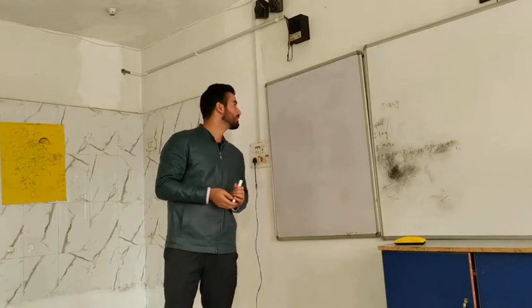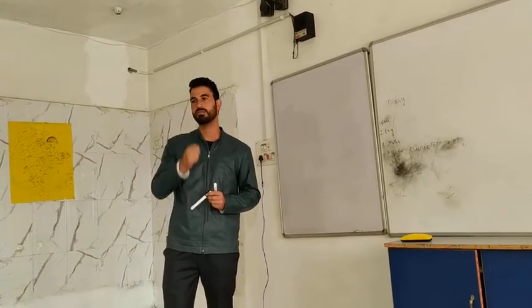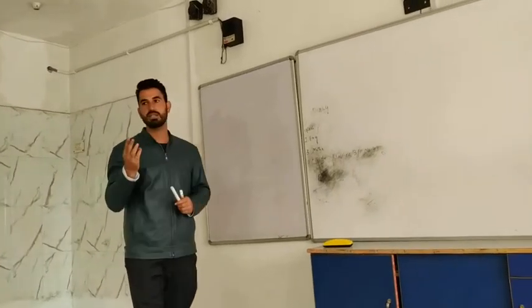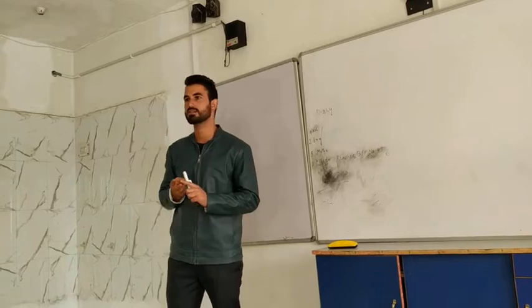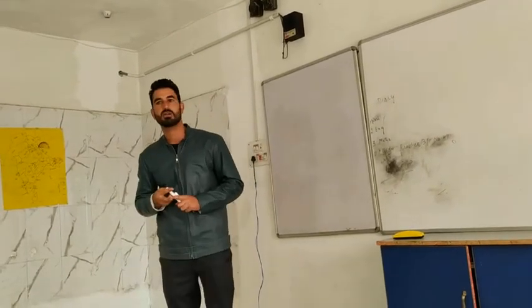Today we are starting the syllabus of 9th class science. It's our first class today, so we will be starting from the very beginning. In the 9th class science subject, we have got 3 separate sections. First is the physics, second is the chemistry, and third is the biology. In the physics part, we have got 6 chapters.